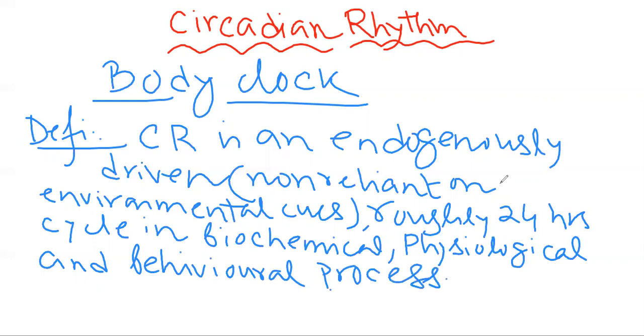So again, circadian rhythm is known as the body clock, and it can be defined as an endogenously driven, basically non-reliant on environmental cues, roughly 24-hour cycle in biochemical, physiological and behavioral process. Rhythm is generated in the suprachiasmatic nucleus of the hypothalamus. So where is the rhythm basically generated? It is generated from the suprachiasmatic nucleus of the hypothalamus.